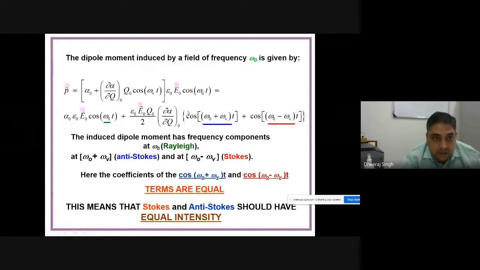From this classical theory we can assume that the coefficients of cos of omega 0 plus omega b t and omega 0 minus omega b t are the same. According to classical theory, the Stokes and anti-Stokes intensities must be equal. This means classical theory successfully finds the origin of the Stokes and anti-Stokes lines by this theoretical explanation. But although the theory says the intensities must be equal, that is not true. That's why classical theory was unsuccessful in explaining the Raman intensity of Stokes and anti-Stokes.